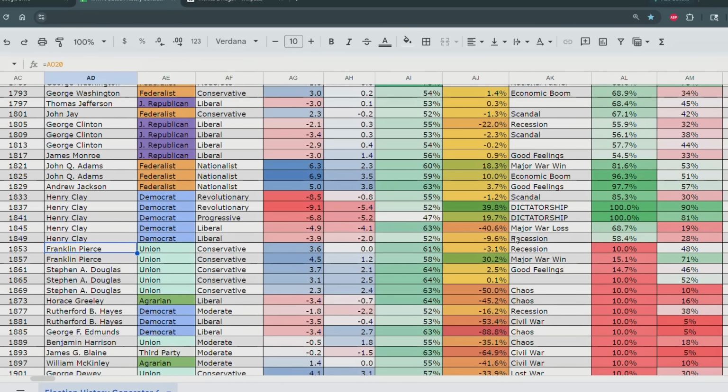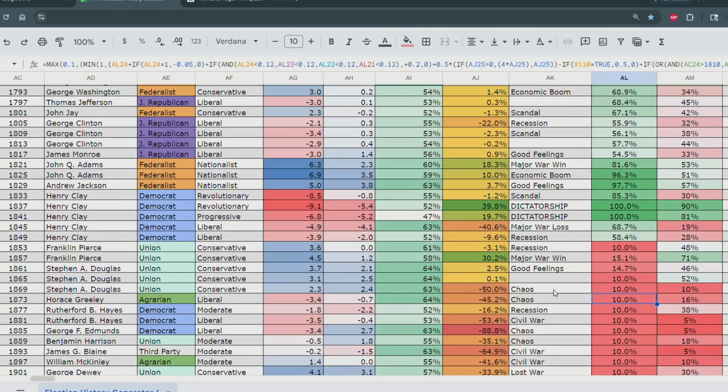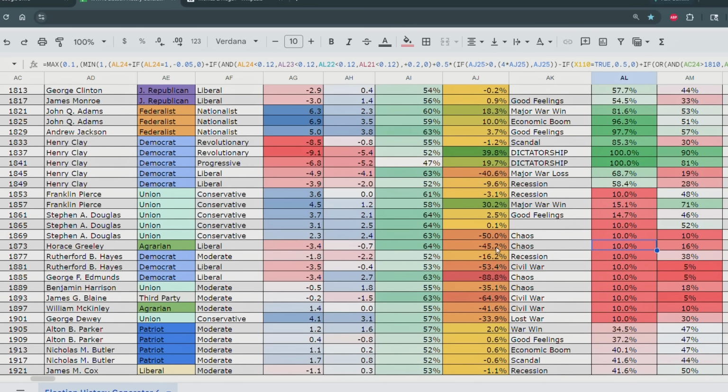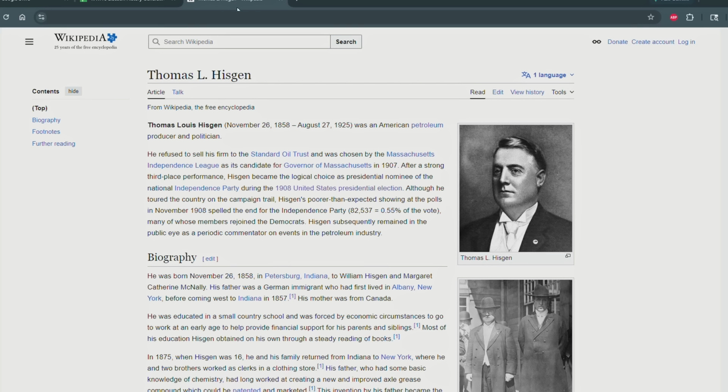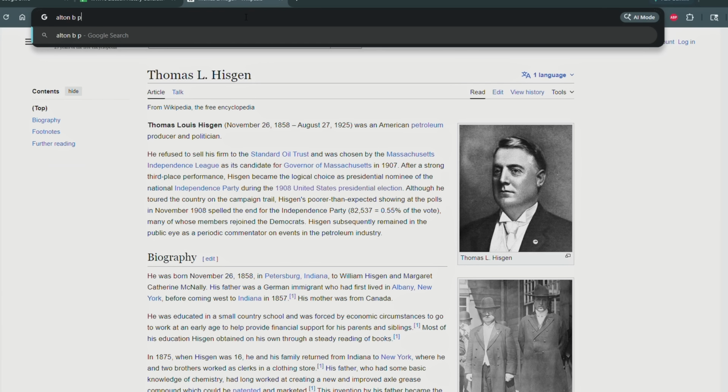So Henry Clay kept the country together, and then Franklin Pierce ruined it. Franklin Pierce and Stephen Douglas ruined the country, drive us into chaos and civil war, probably over slavery. Then we have a civil war, another civil war, a third civil war. And then, look at that, Alton B. Parker. Let's pull him up. Alton B. Parker.